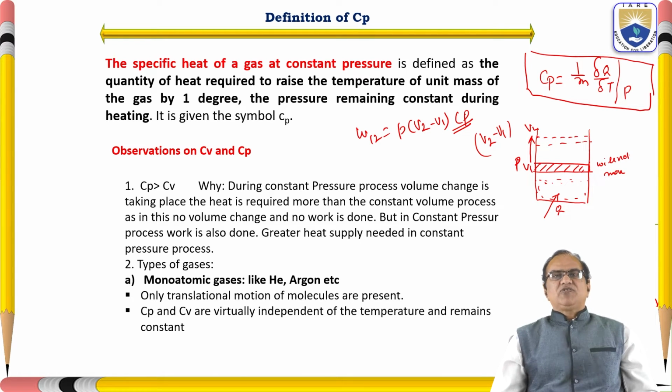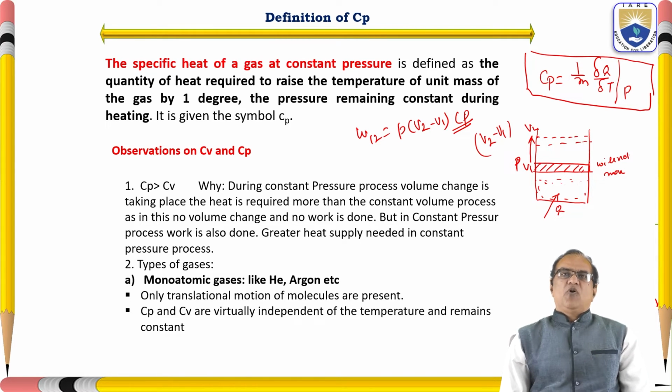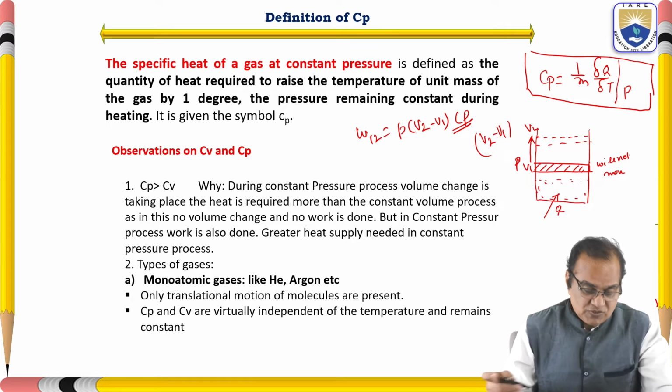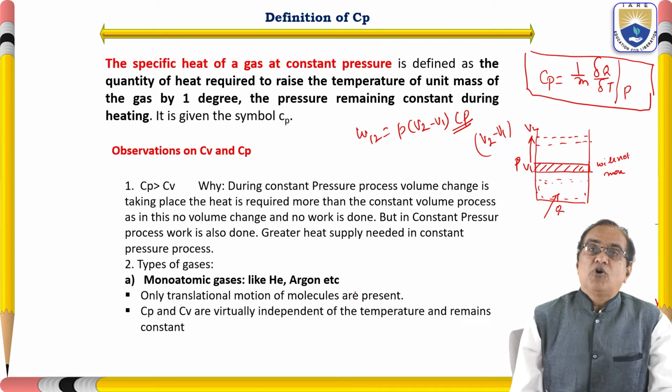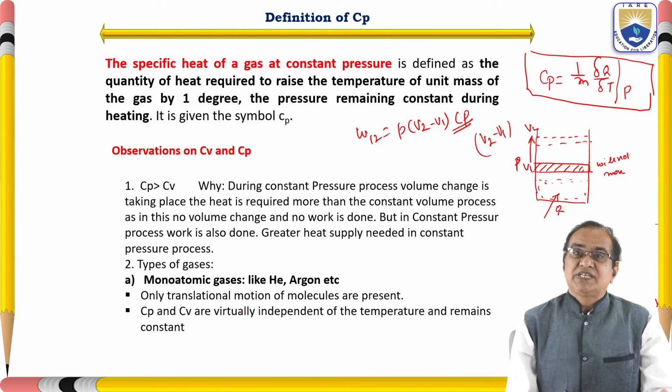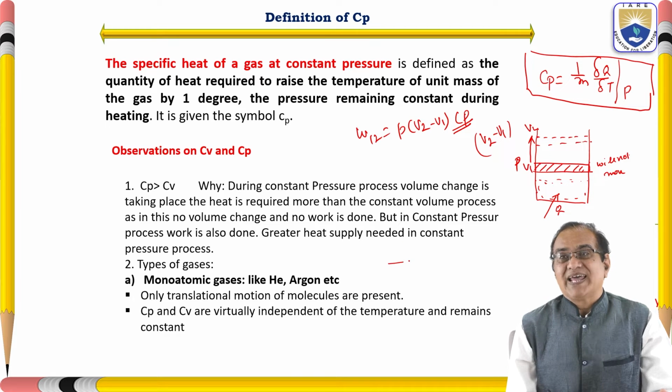First I am going to discuss monoatomic gases like helium and argon. Only translational motion of molecules is present. Cp and Cv are virtually independent of the temperature and remain constant. In monoatomic gases the motion will be only in one direction.